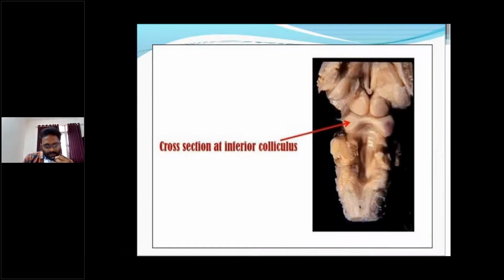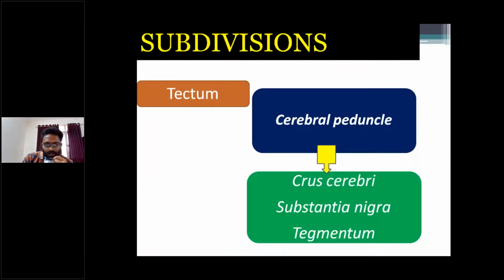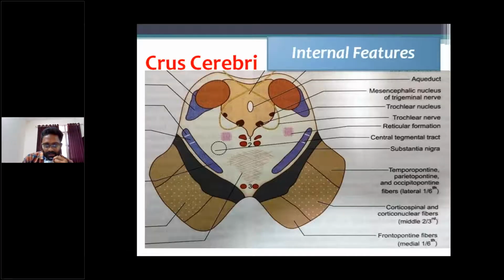And next, cross section at the level of the inferior colliculus. The internal features are the crus cerebri and substantia nigra. The crus cerebri and substantia nigra are the same at the level of the superior colliculus and inferior colliculus, but the tegmentum and tectum are different at the superior and inferior colliculus levels.